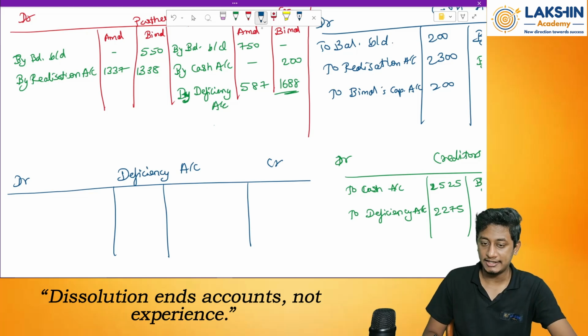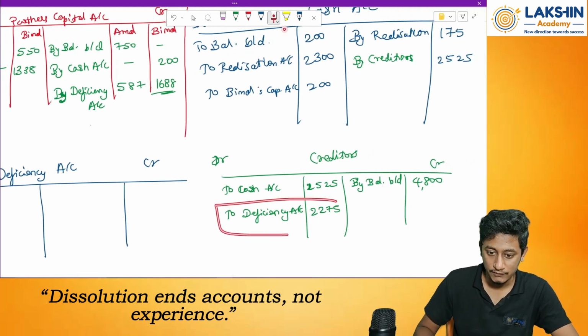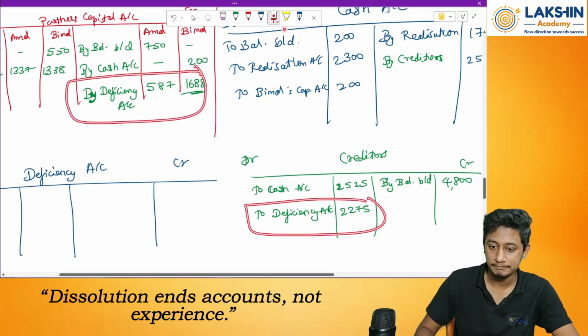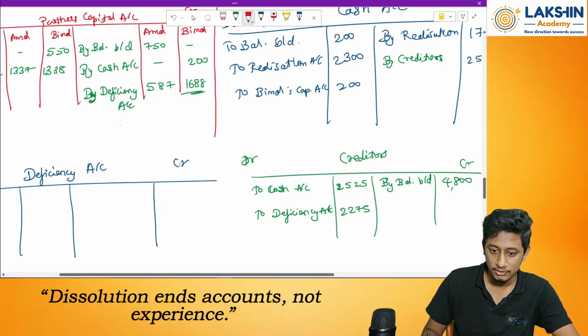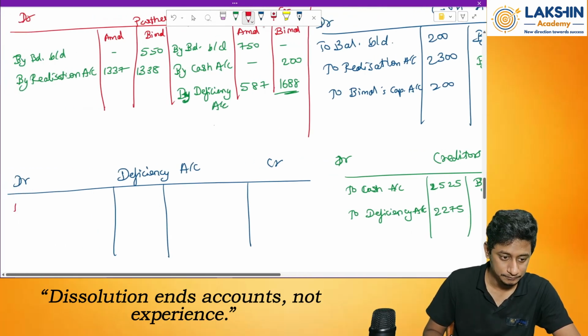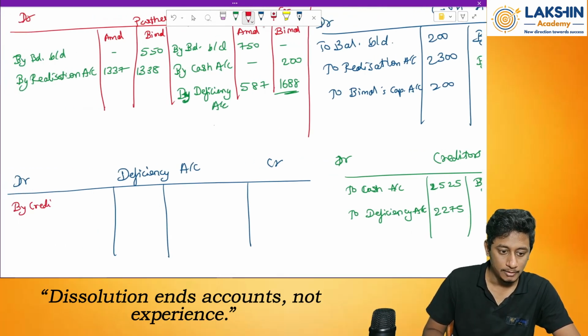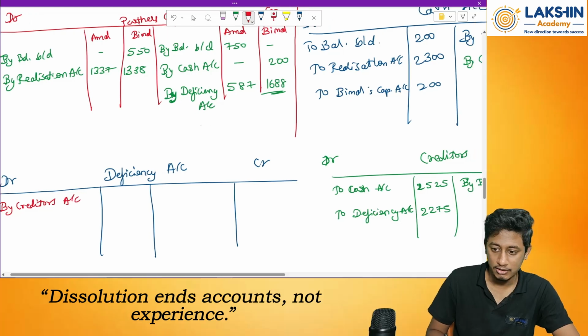We do not have anything, but we have transfer entries. Remember, one from here and then two from here. So pass all of them. So by creditors account, how much? 2275.